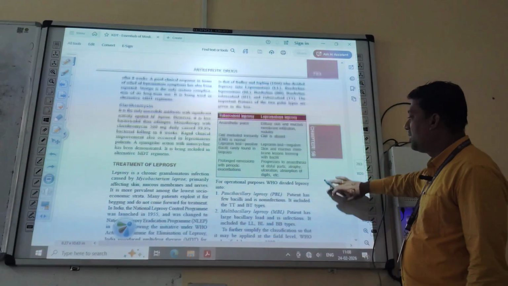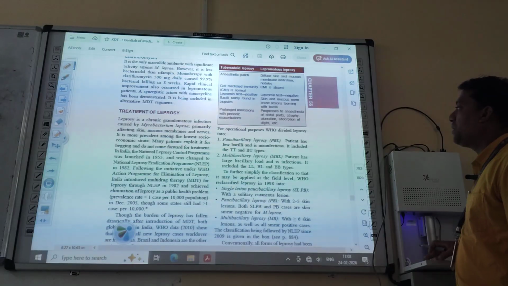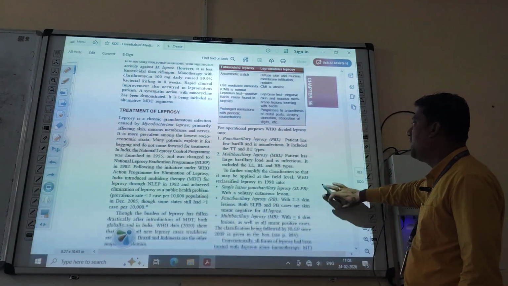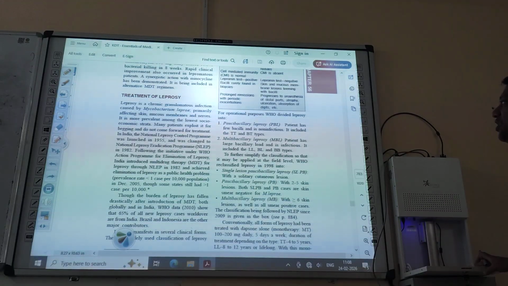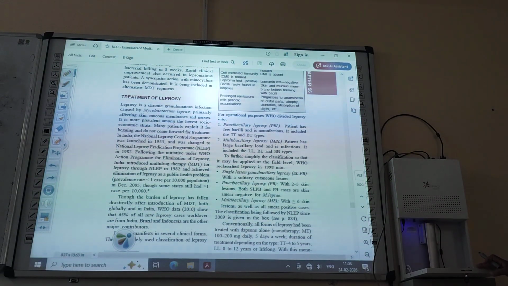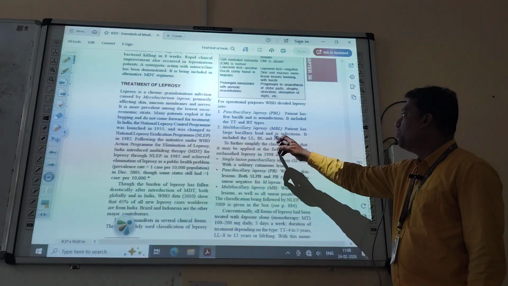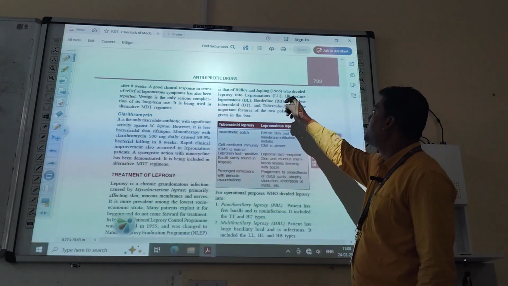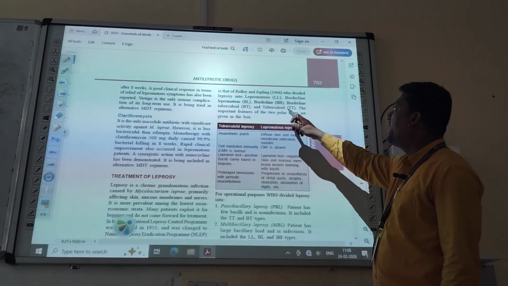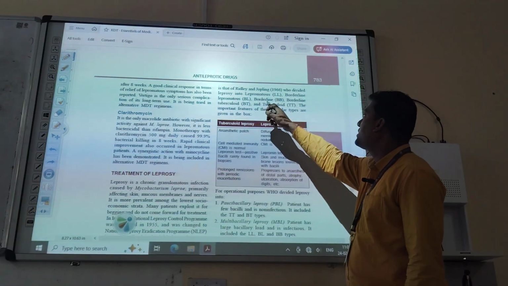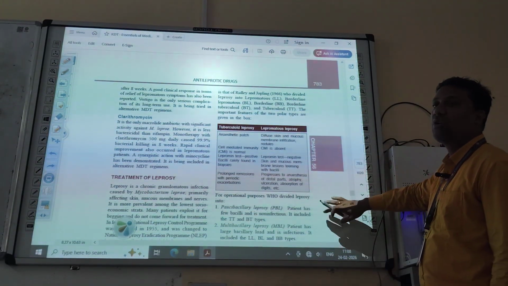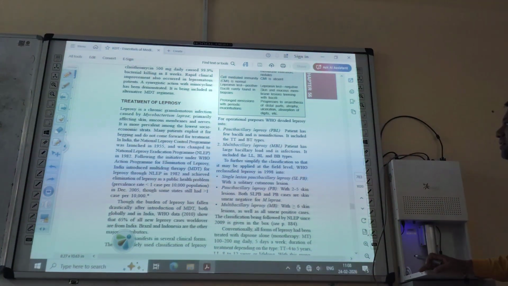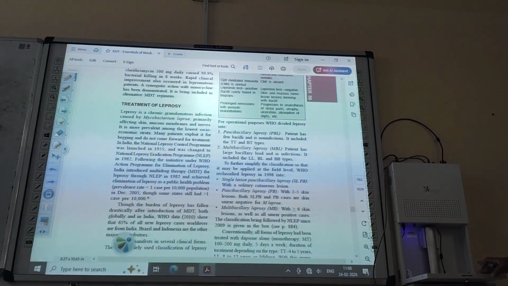Okay. Then number 2, multibacillary leprosy, MBL. Patient has large bacillary load and is infectious. It includes LL, BL and BB. What is LL, BL and BB? LL means lepromatous, BL means borderline lepromatous and BB means borderline, only borderline. Okay. Paucibacillary, PBL and multibacillary, that is MBL.